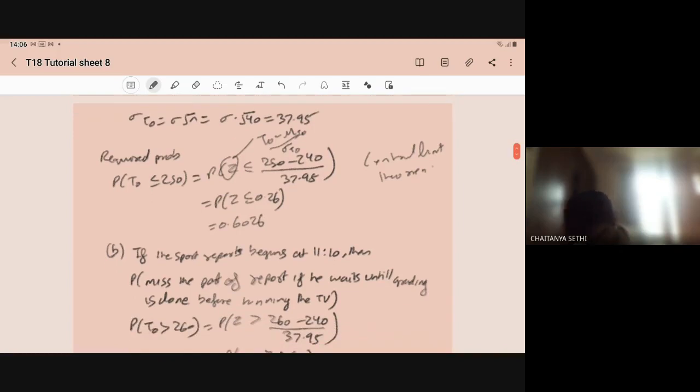On solving, you will get 0.26, and from the table, the value will be 0.6026. So this is the chance, the probability, the likelihood that the examiner can finish the work before 11 o'clock.